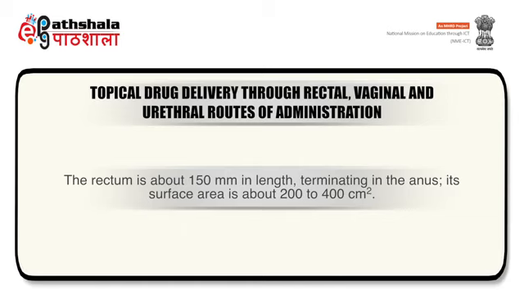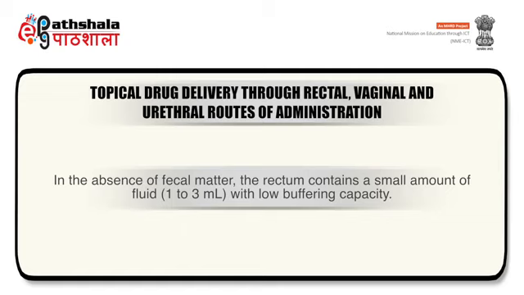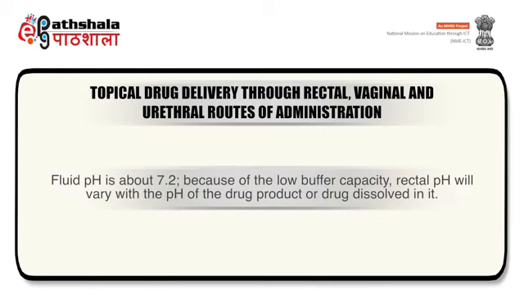Rectum is about 150 mm in length, terminating in the anus. Its surface area is about 200 to 400 square centimeter. In the absence of fecal matter, the rectum contains a small amount of fluid, that is 1 to 3 ml, with low buffering capacity. Fluid pH is about 7.2. Because of the low buffer capacity, rectal pH will vary with the pH of the drug product or drug dissolved in it.